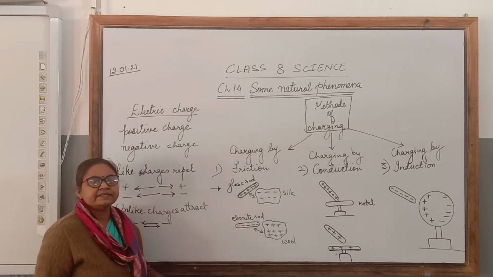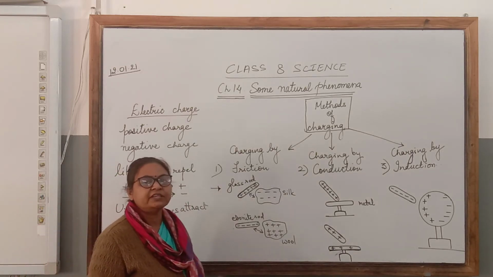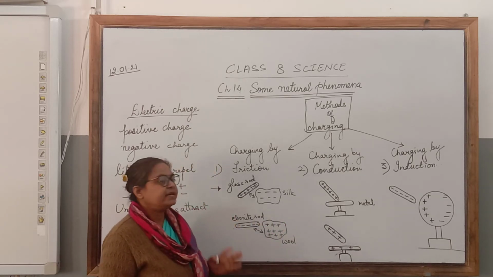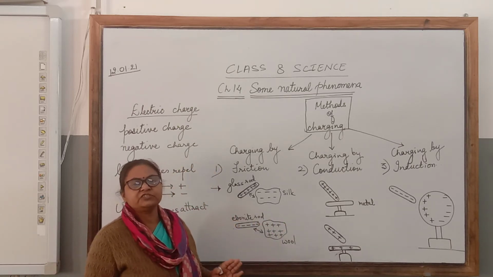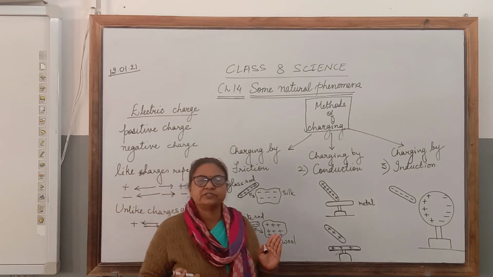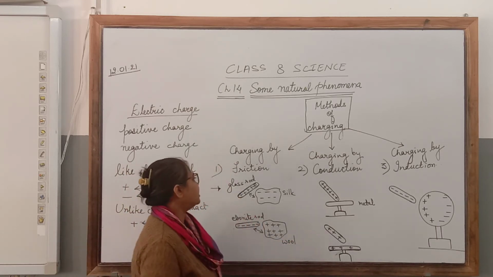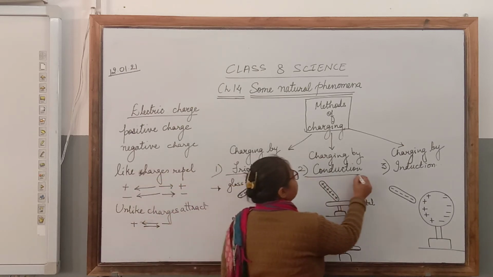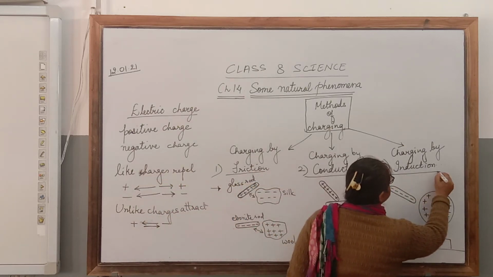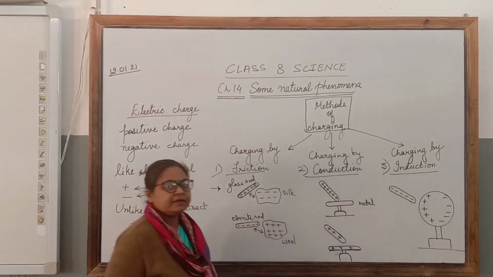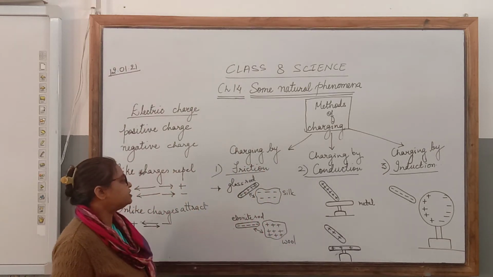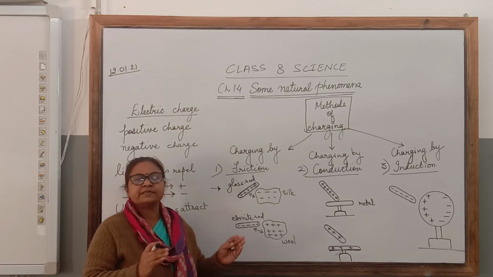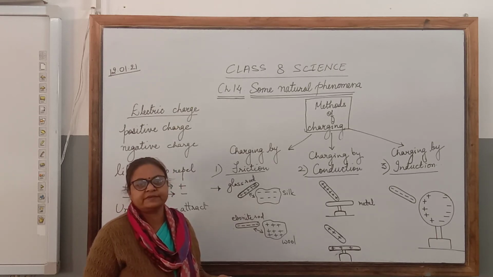Now let us discuss the methods by which we can charge an uncharged or neutral object. There are three methods by which we can charge an uncharged object. Charging by friction, charging by conduction and charging by induction. The first one, charging by friction. Friction, as we have already studied, is the rubbing of two objects, right?